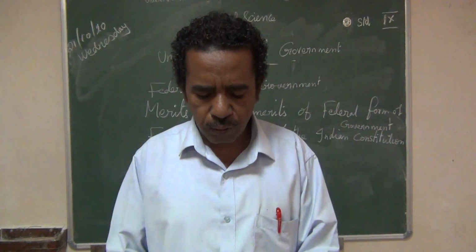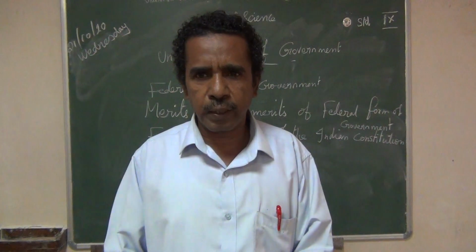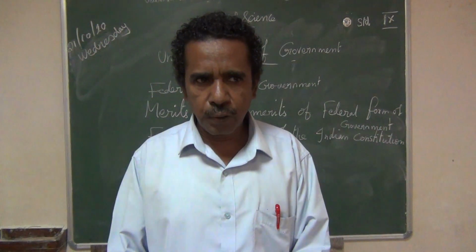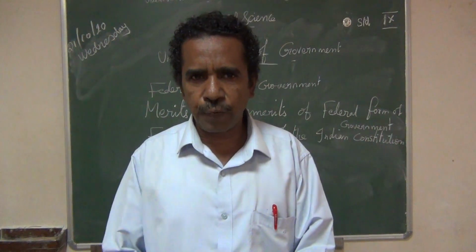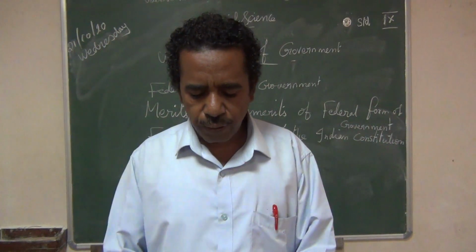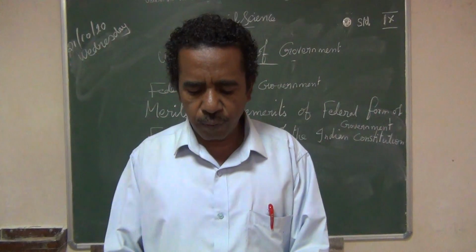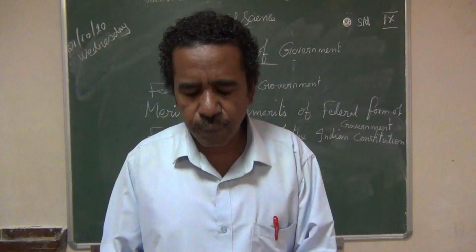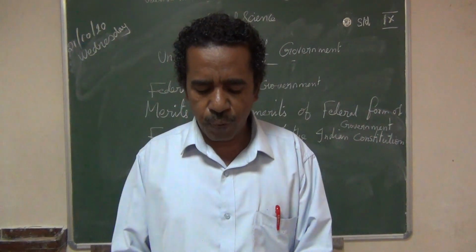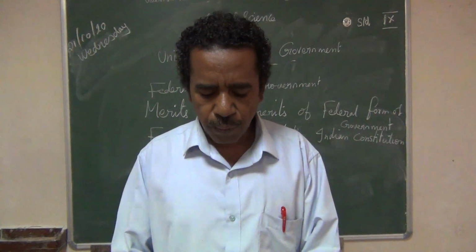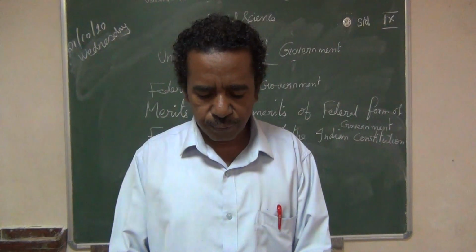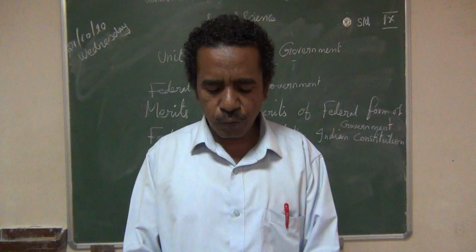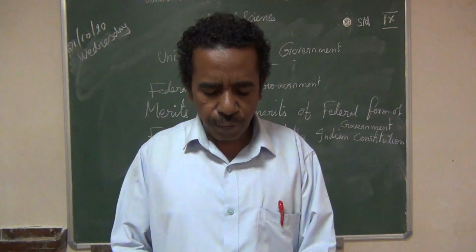Federal form of government: two levels of government, that is the center and the state governments, and dual citizenship, double citizenship in the federal form of government. Federal units are answerable to the central government. All the regional governments are answerable to the central government. There will be a division of power and centralization of power, these two in the federal form of government.